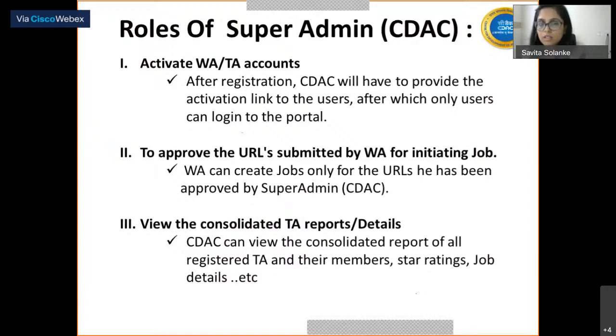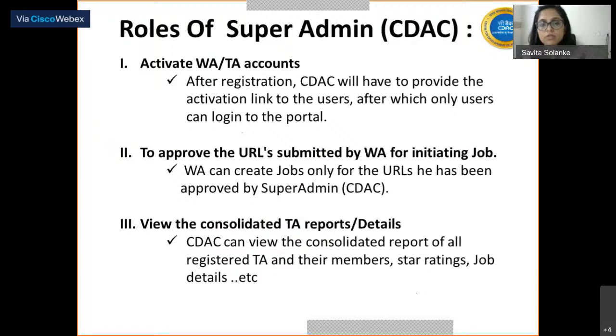The second main intervention of CDAC is that they have to approve the URL that has been submitted by the WA. If WA wants a particular portal or website of his to be translated by the GisTranslate, the URL has to be submitted to the super admin.